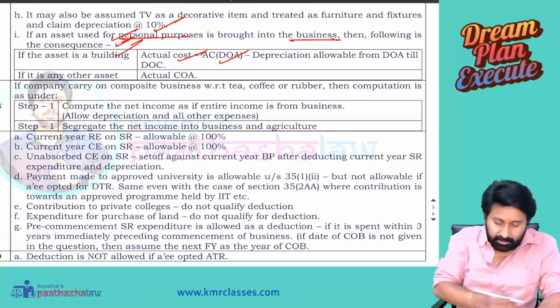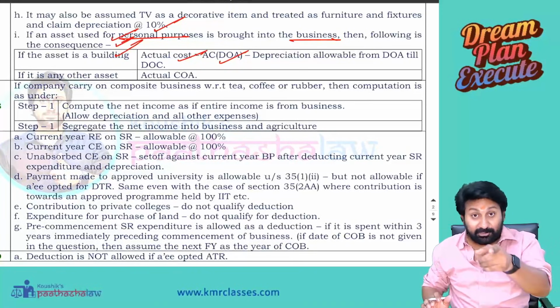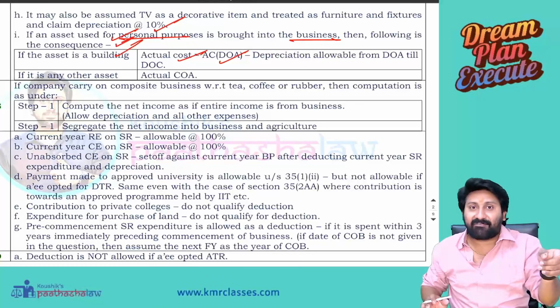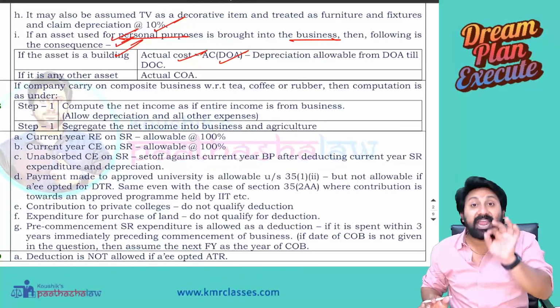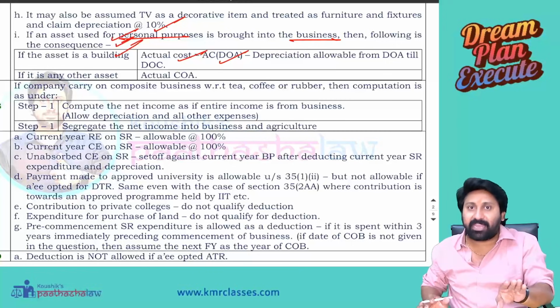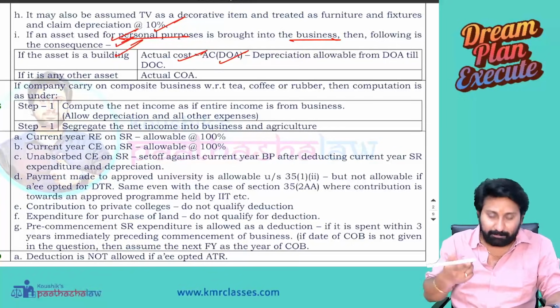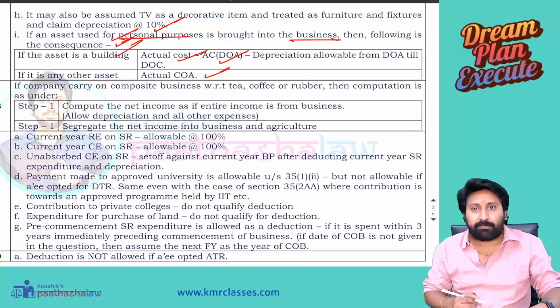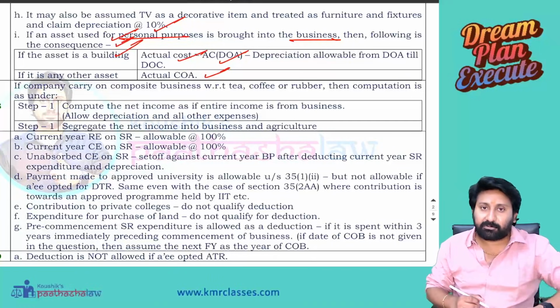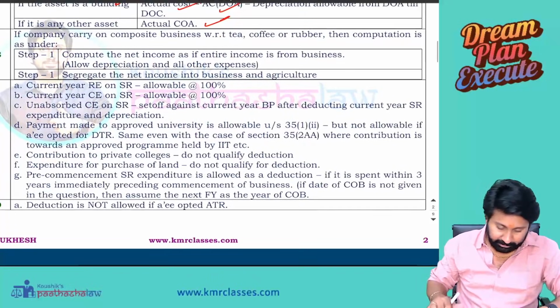Next. Sir, I can tell you the logic also. Everyone listening to this is already attending the workout sessions for PGBP. You already know the reason for this. This is only an adjustment discussion. I am not going deep into the analysis. Quickly we have to complete. If it is any other asset other than a building, the cost of acquisition will be treated as the actual cost for the purposes of claiming depreciation. Next one.